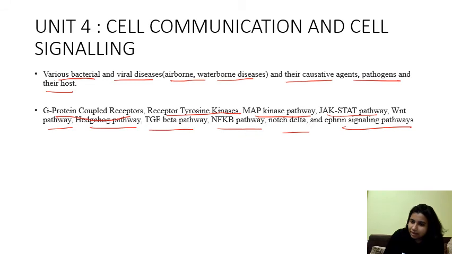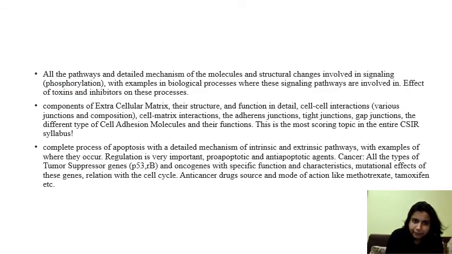So these are the signaling pathways which you have to go through, and here you have to remember everything about the ligand, what happens once the ligand binds to the receptor, whether it gets phosphorylated, dimerization, what will happen.